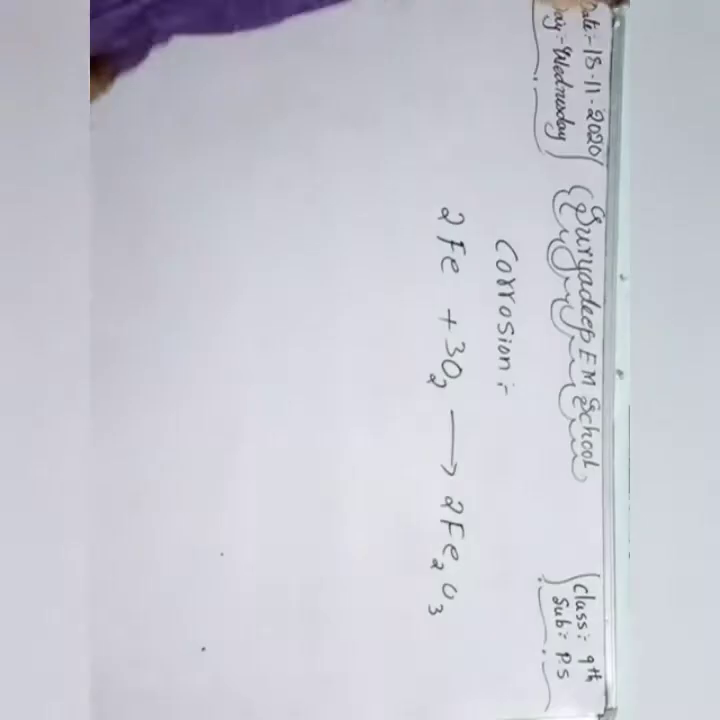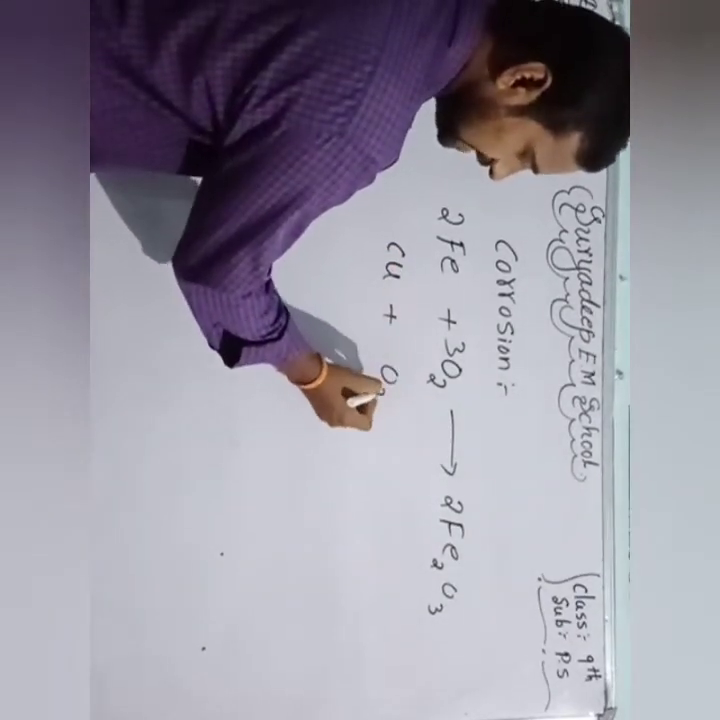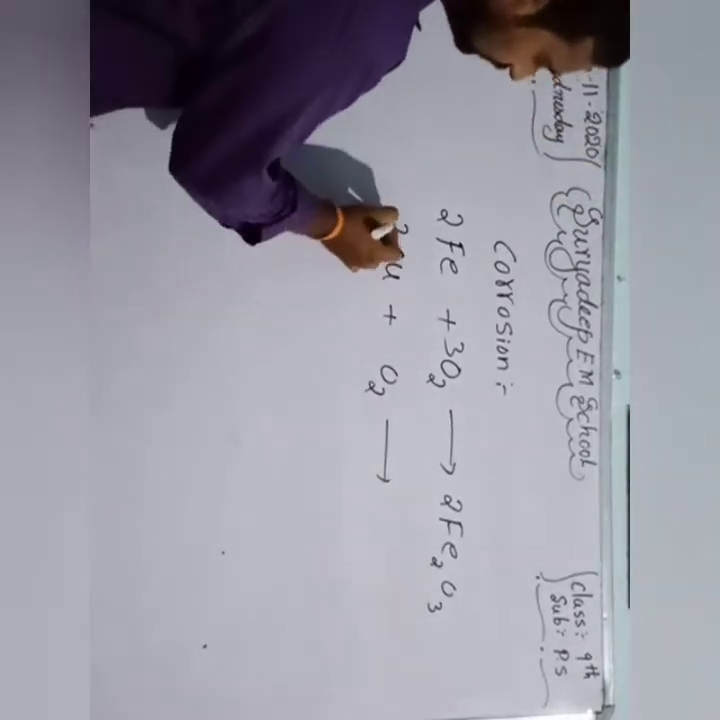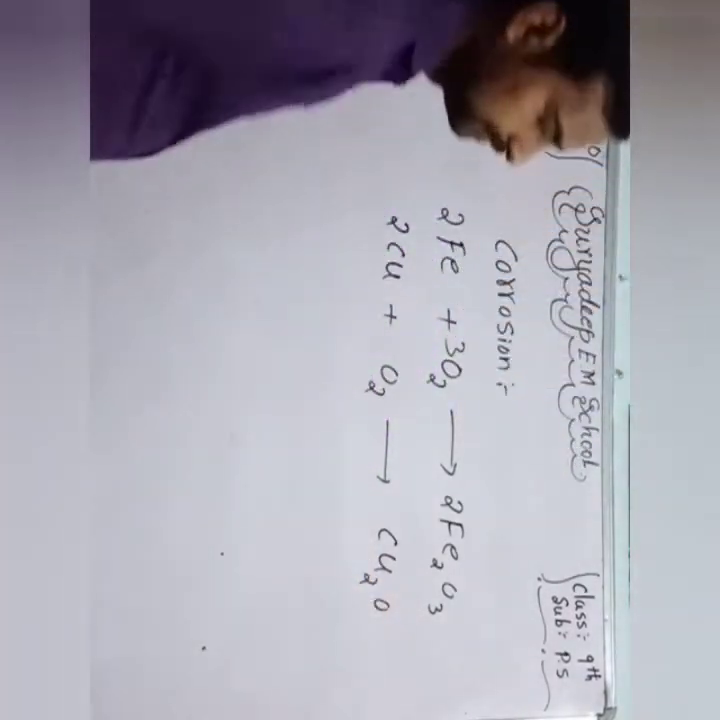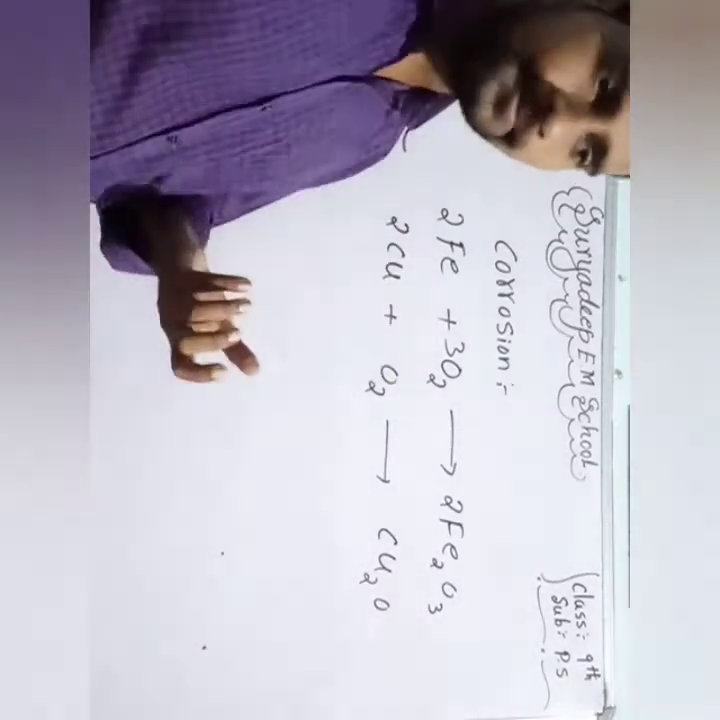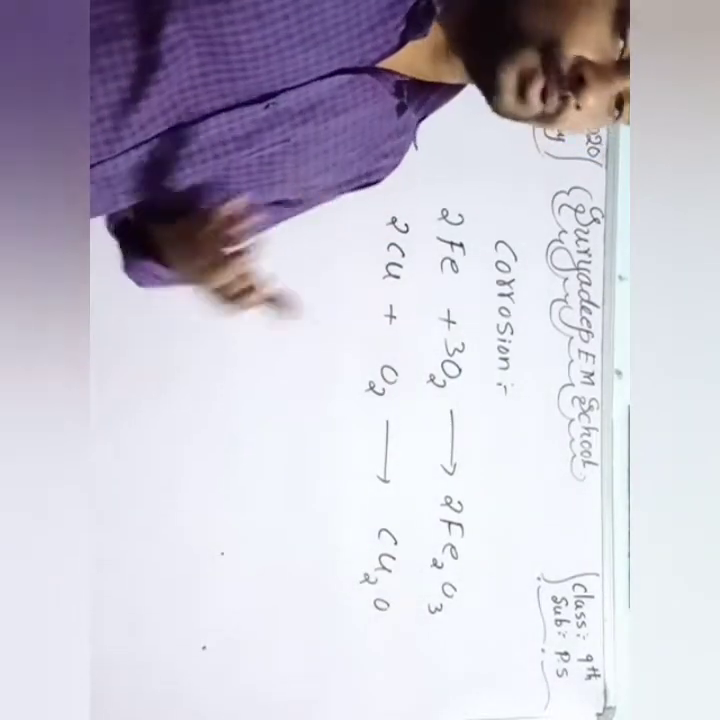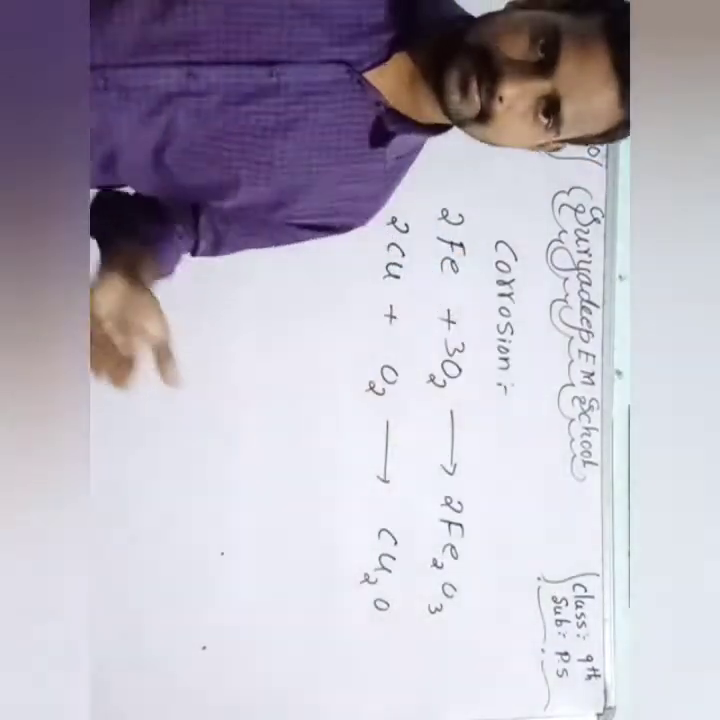And second, take copper. Copper reacts with oxygen to give cupric oxide, formula Cu2O. Cupric oxide. Okay, is it clear to all of you? So metals react with oxygen, air, water or acid to give metal oxides. This phenomenon is called corrosion.